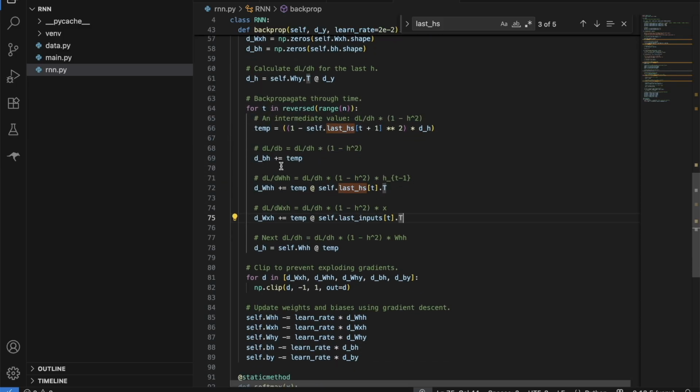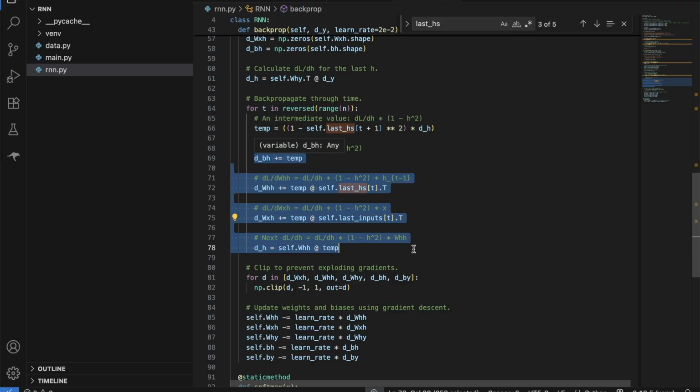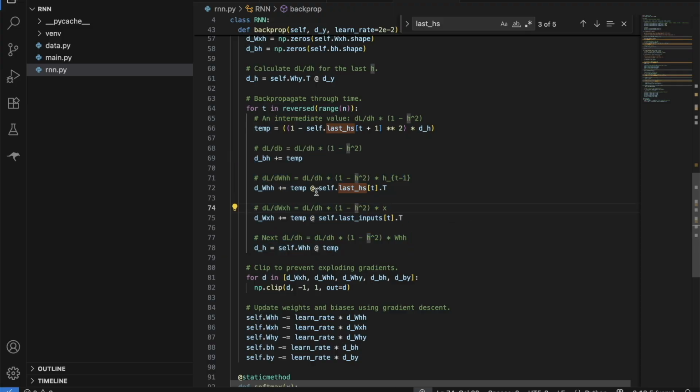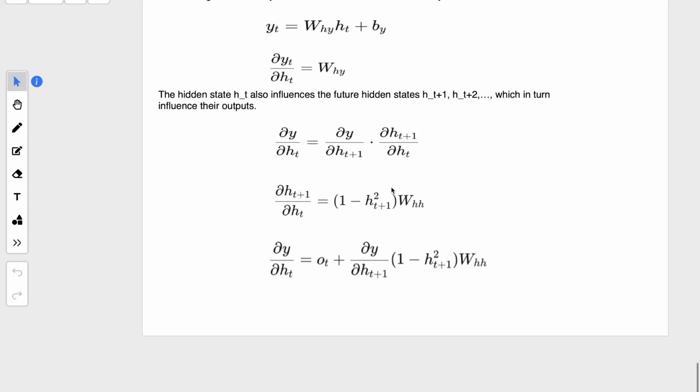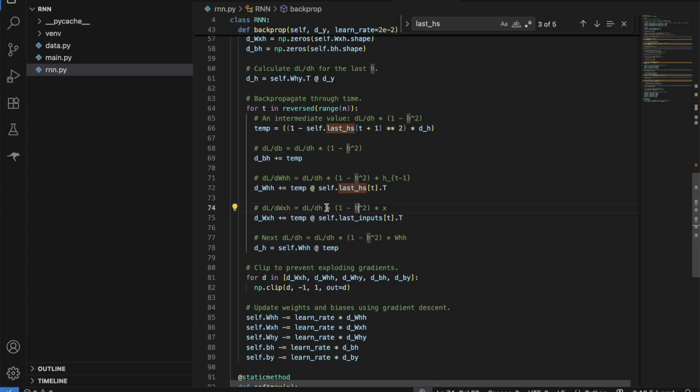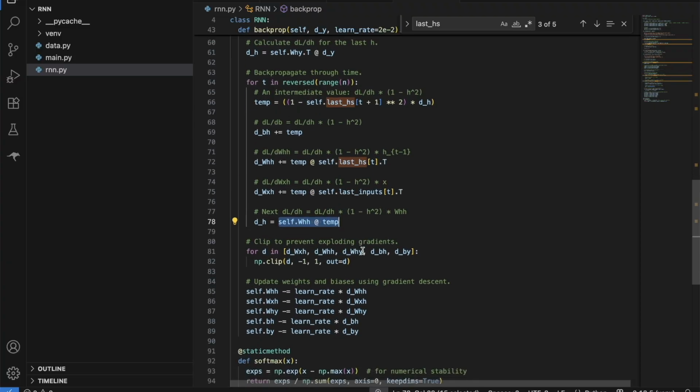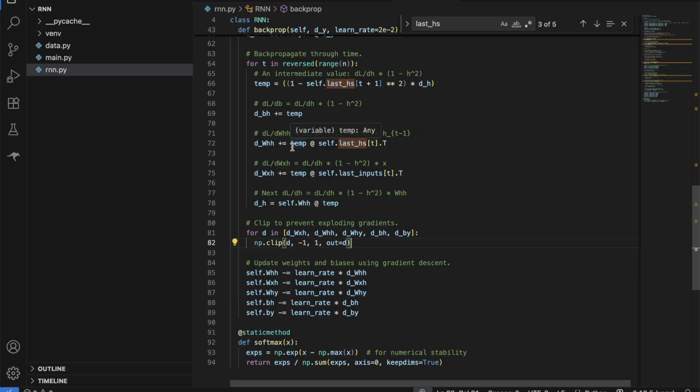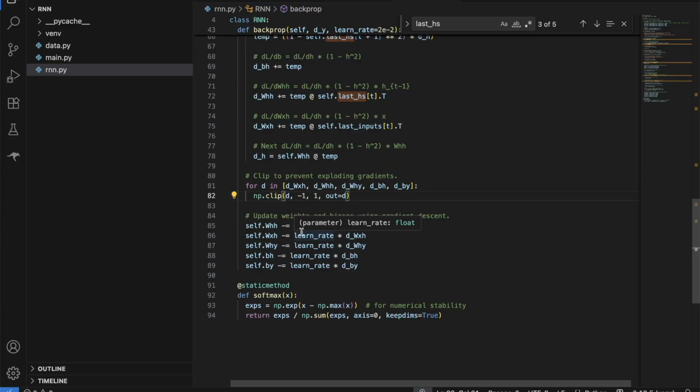So the same thing we are doing here in mathematical terms. We are just taking the dot products for everything, because all of these are vectors. In the previous video, in case of simple RNN, these were single numerical values, right? But here all these are vectors. That is why for every one of them we are taking a dot product. After calculating how the loss will change on change of weights and biases, we just use the same formula, subtracting them using a learning rate and the value we have calculated, from the weights and biases.